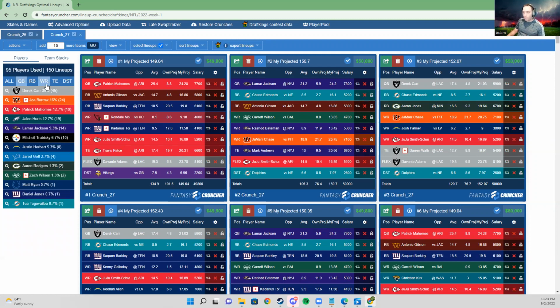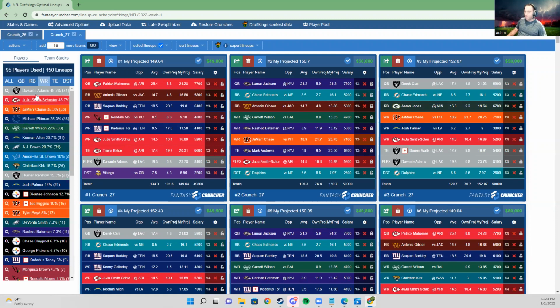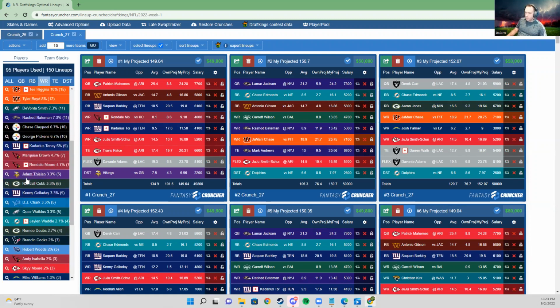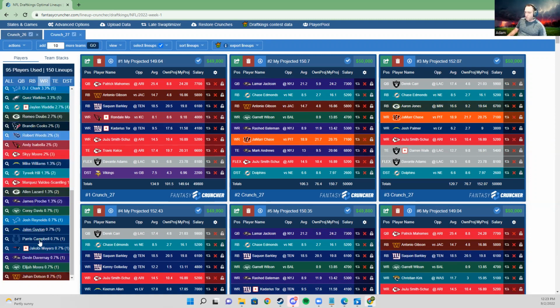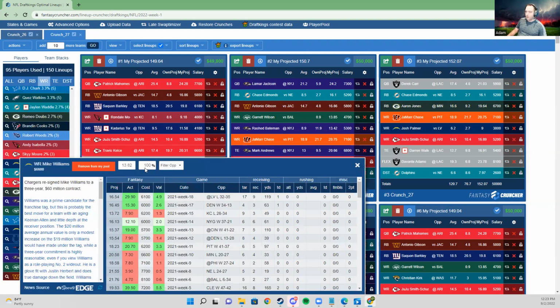And that's a really important point because Jalen Hurts maybe isn't the best, was a good play in his own right, but isn't as good a play when you try stacking him with two of his pass catchers. Let's take an example of late breaking news. So Keenan, let's say Mike Williams, who is the wide receiver 2 on the Chargers, is out. I'll just lower his projection. We could have set it to 0. Let's set it to 0.